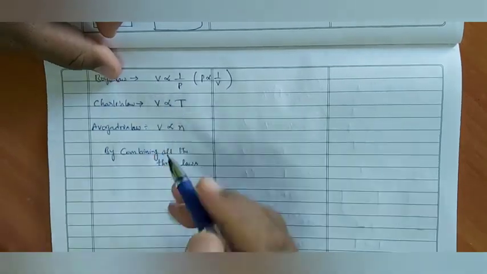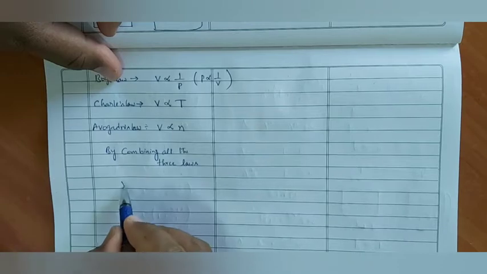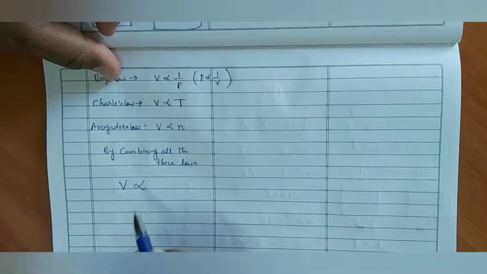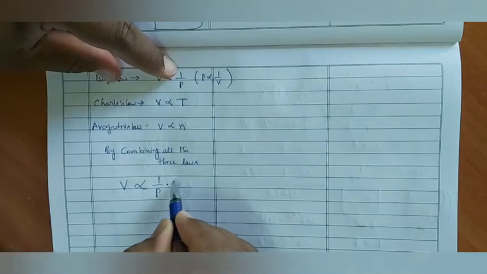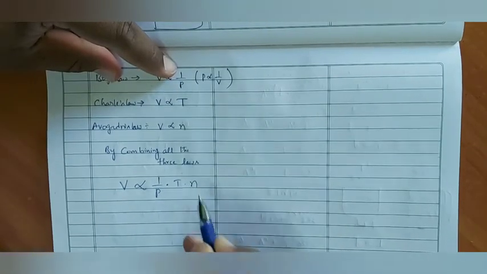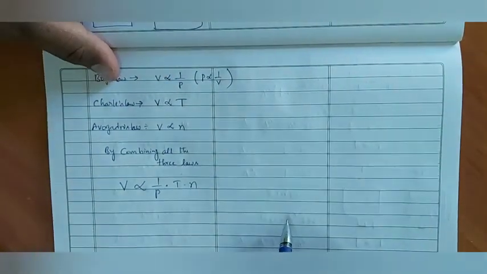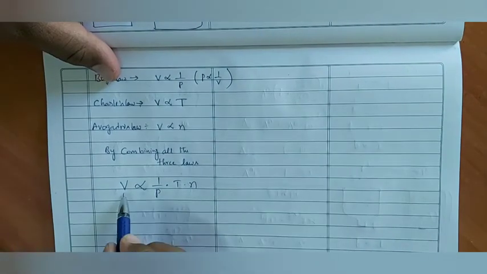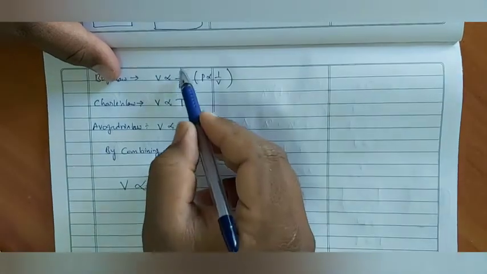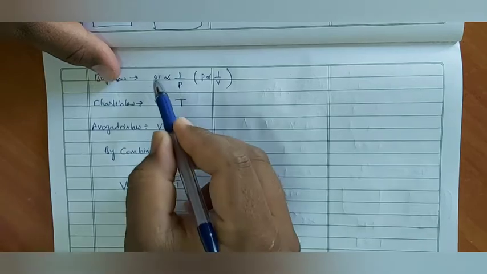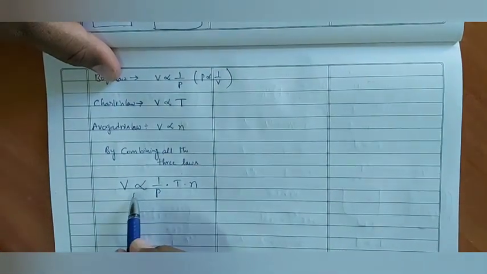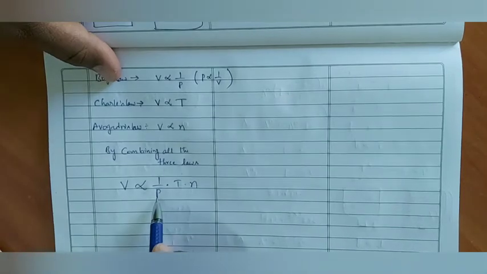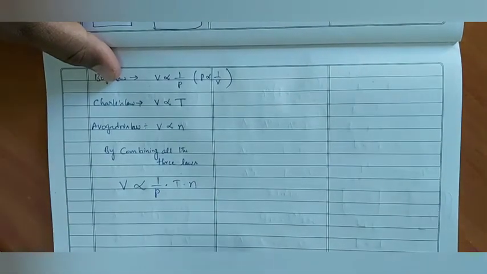So left side same volume is there. Directly I am writing volume V is directly proportional to 1 by P into capital T into N, because left side same volume V is there, na?